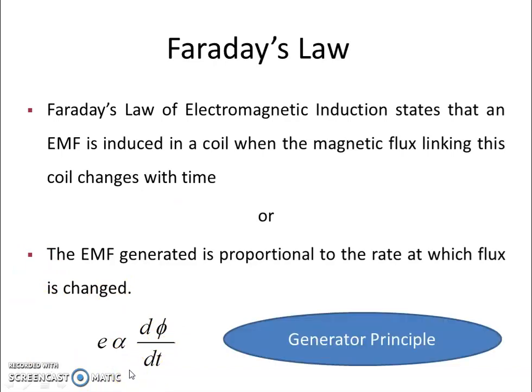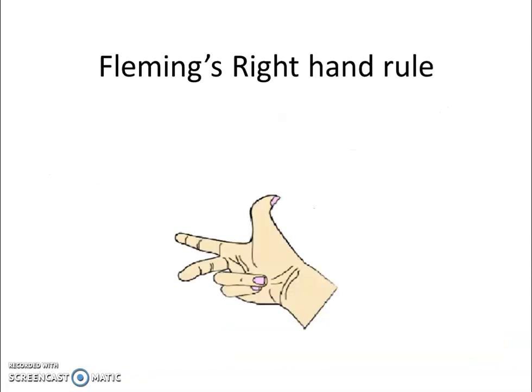How can it be applied to our machine? That is the principle of the generator. What does our generator do? When we give mechanical energy to the generator, there is a movement in the magnetic field. Because the flux is linking with the conductor and is also changing because of the movement, the EMF gets induced. That is the generator principle. The direction of EMF induced in the generator is given by Fleming's right-hand rule.